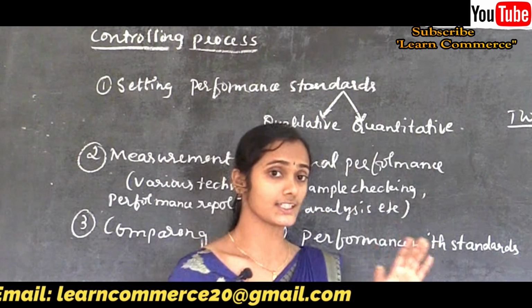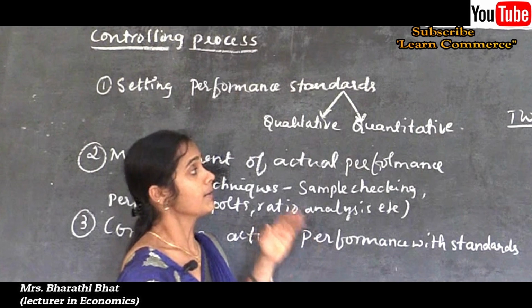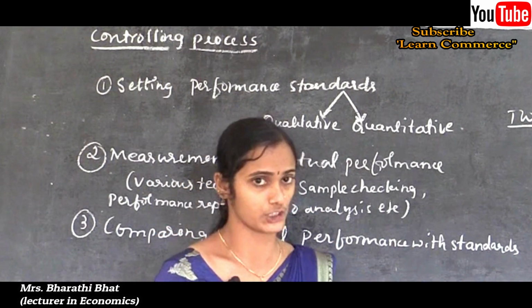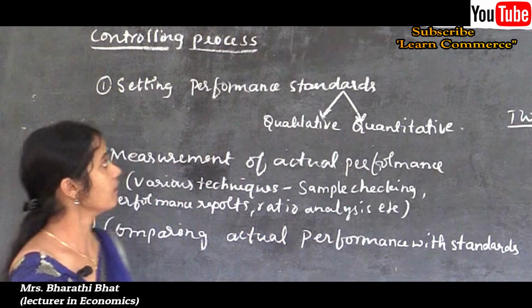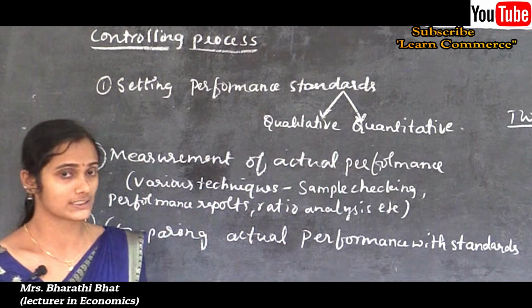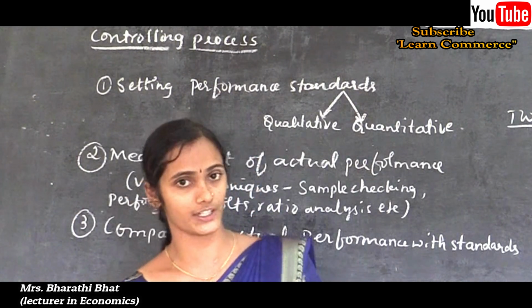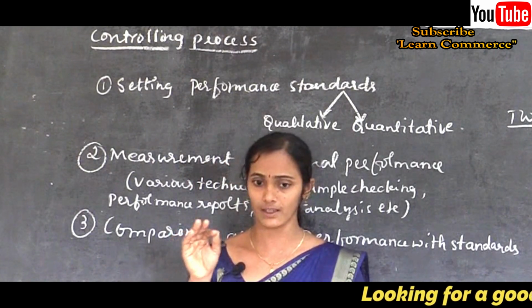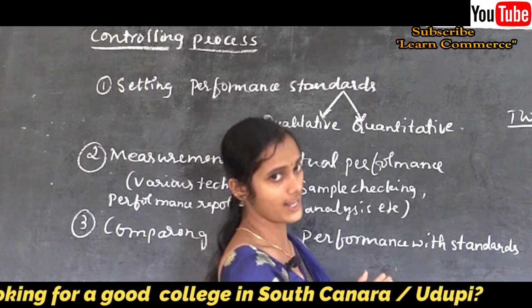Here standards are the basis for the controlling process. Based on the standard only, the management can find out the deviation. Deviation means what? The variation from the standards. So setting the performance standard is the first step. It may be qualitative or quantitative standards. For easy comparison, it is better to fix quantitative standards as far as possible.